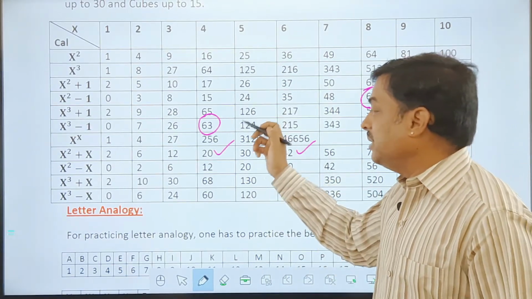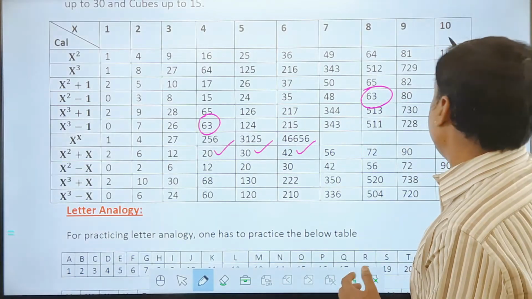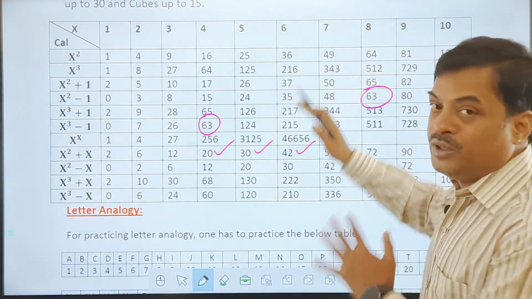Okay, so this is a very important table. So keep on practicing this table. If possible, try up to 15 here. I have given a table up to 10.